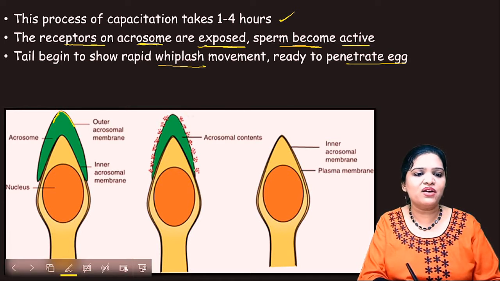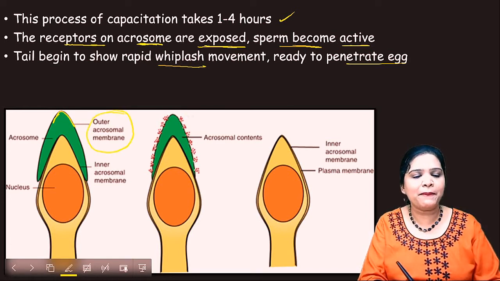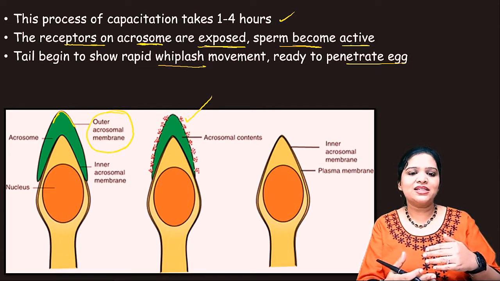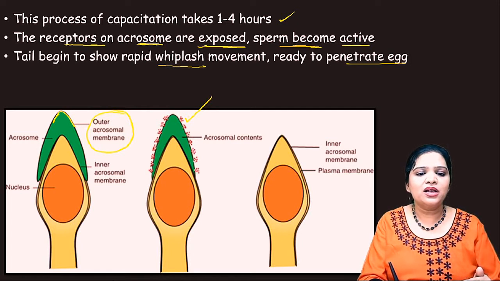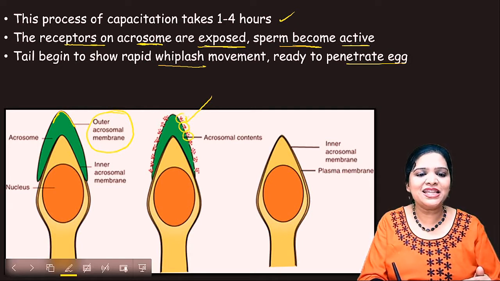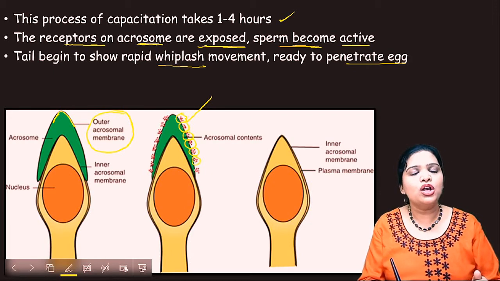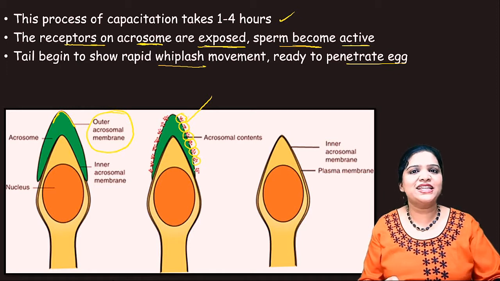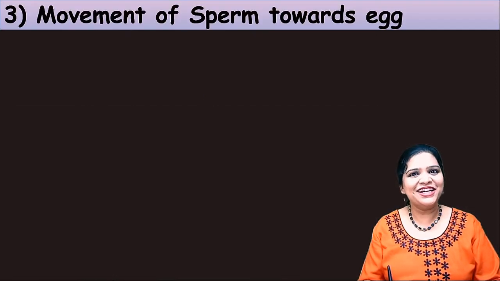There is an outer covering called the acrosomal membrane, and that membrane is now getting released. Beneath the membrane is the acrosomal content. Now those contents are exposed, and they are essential for the sperm to penetrate the egg. Okay, clear? Right.